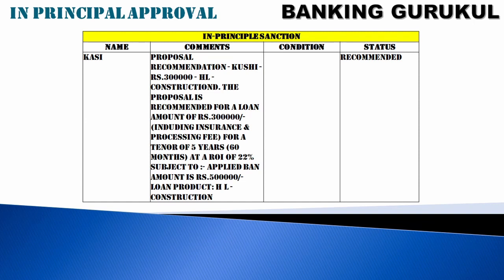In principle approval. Who has given the in principle approval from our organization side? What is the status, whether it is recommended, rejected or review? Review means once again it will go through the same process. Rejected means it will be rejected from this. If it is sanctioned, what is the recommended amount? What is the construction? Everything will be available in the in principle sanction letter.